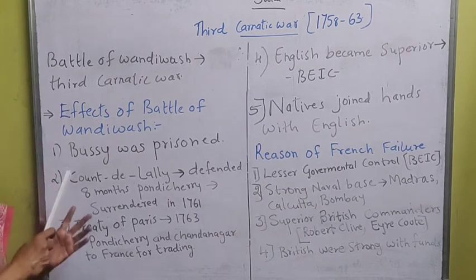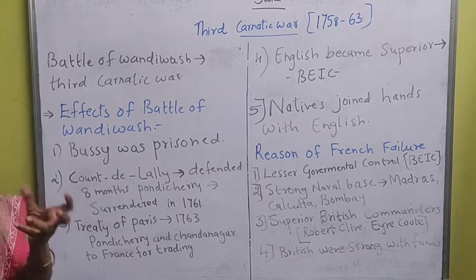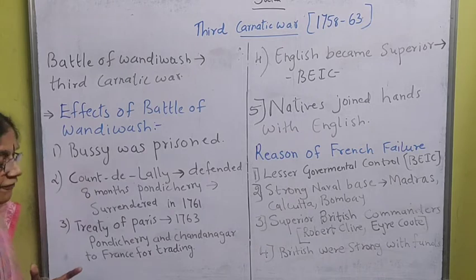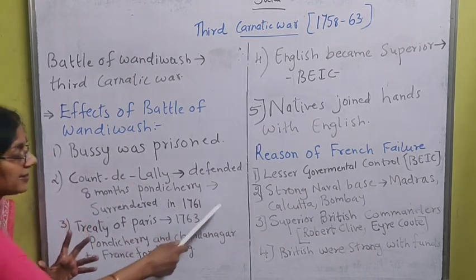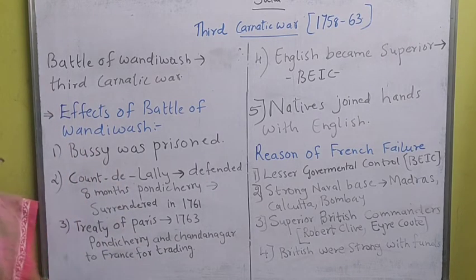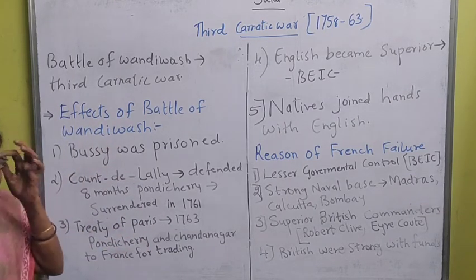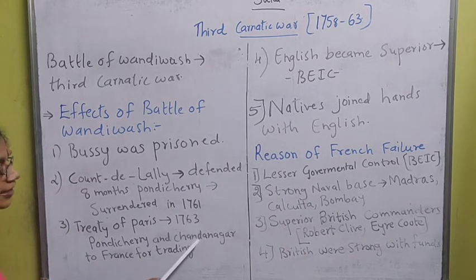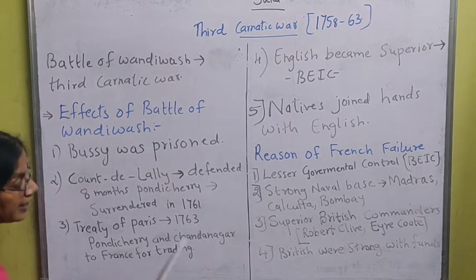Meanwhile, in Europe, I told you the Seven Years' War was taking place. That came to an end. Again, there was a peace between English and French, and they signed the Treaty of Paris in 1763, which affected India also. And in India also, the English and French signed the Treaty of Paris in 1763 with a condition: Pondicherry and Chandernagore were given back to the French for trading purposes.